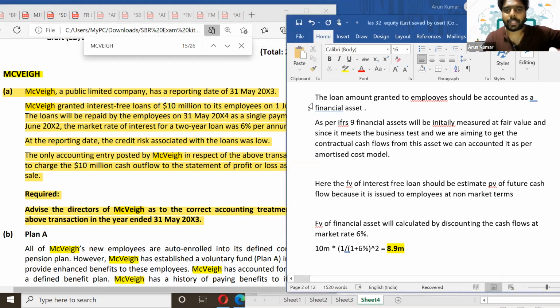Fine. So that's it. We have discussed financial instruments. Majorly, we have done questions from that part as well.